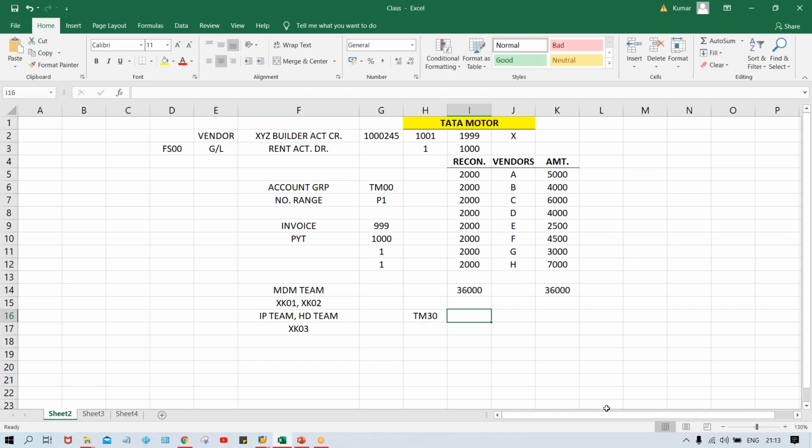It means the invoices being posted are going to be due in 30 days. As I told you guys, terms of payment will be explained separately in upcoming sessions, so you will have a perfect understanding. Right now I'm just quoting a simple example. If you are able to understand, it's okay. Even if you understand half, it's okay, nothing to be worried about. Now there is another terms of payment I have created, TM60. It means invoices are going to be due in 60 days.